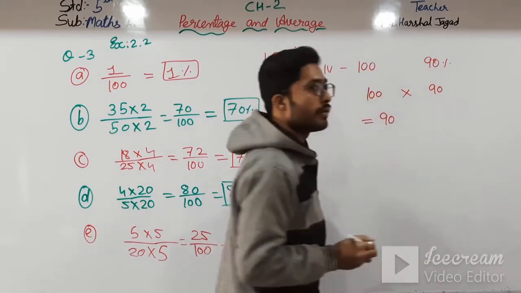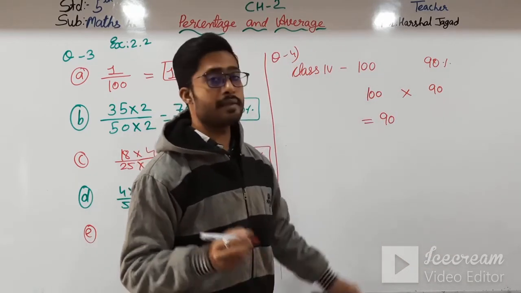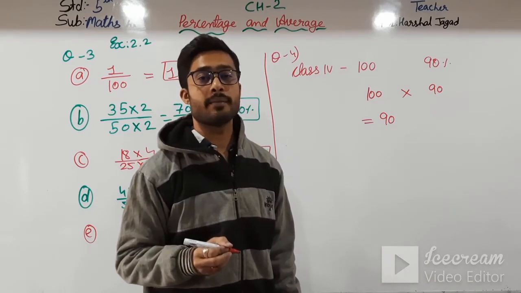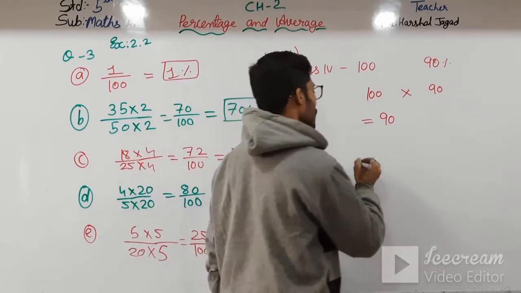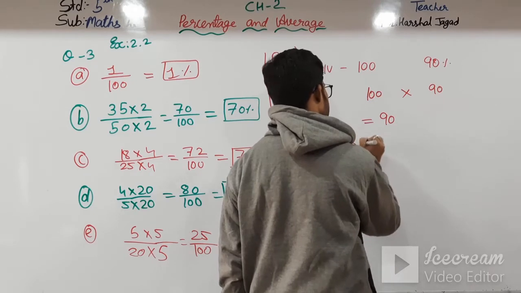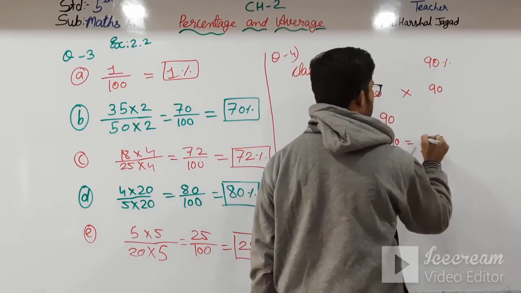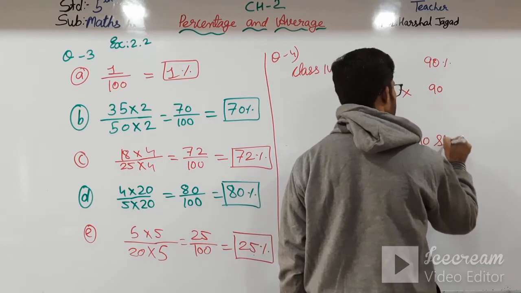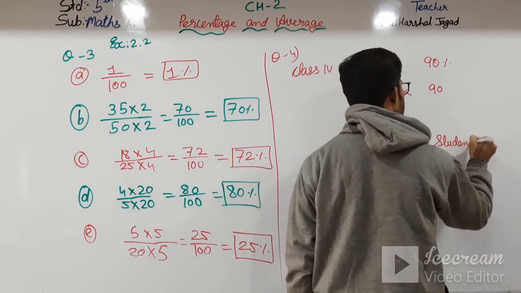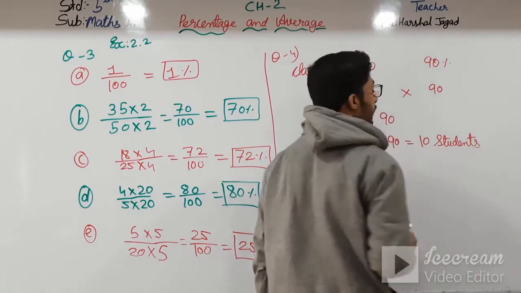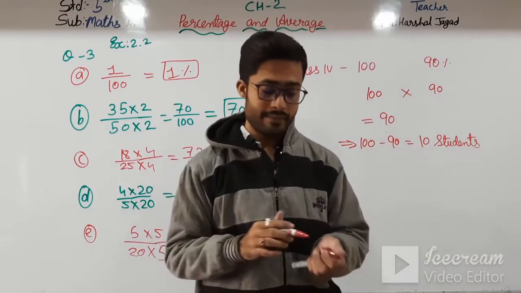So out of 100 there are 90 students, then who has not participated? 100 minus 90, that is 10 students have not participated in the sports activity.